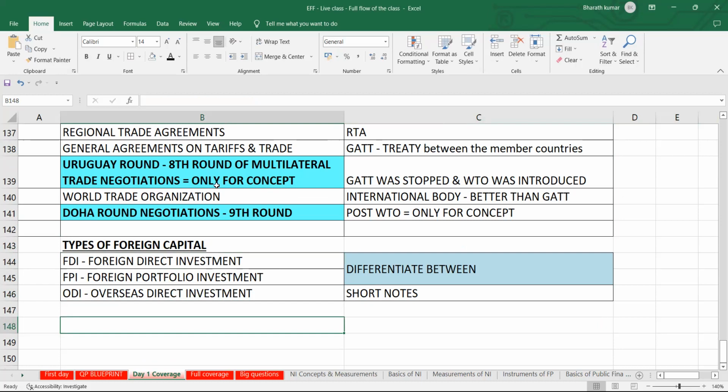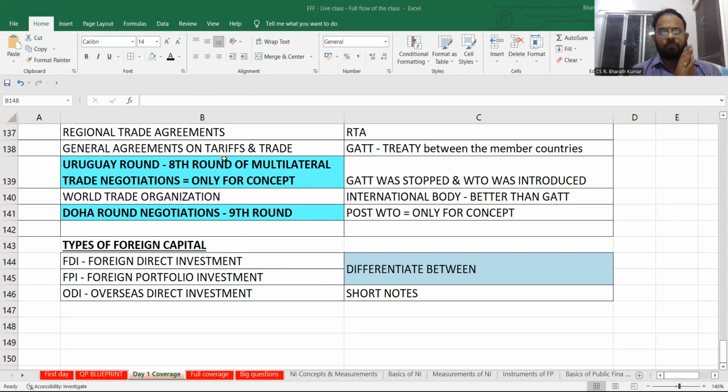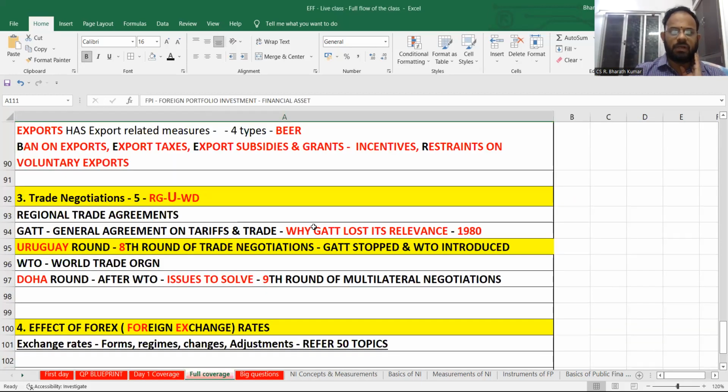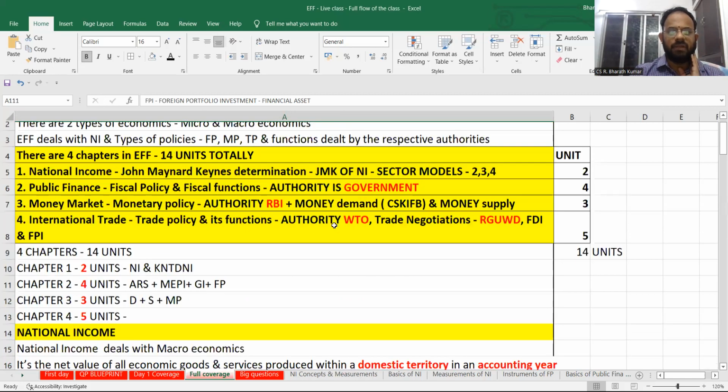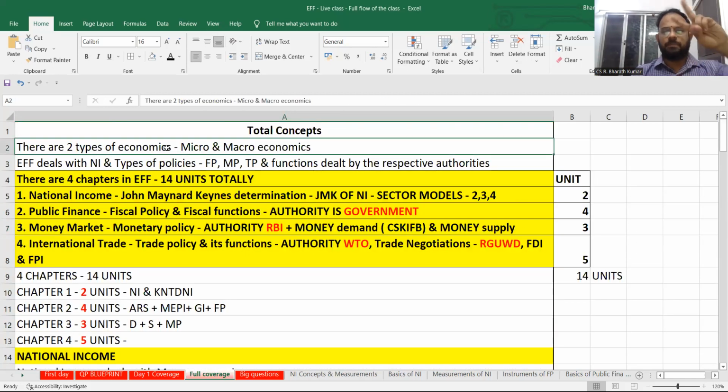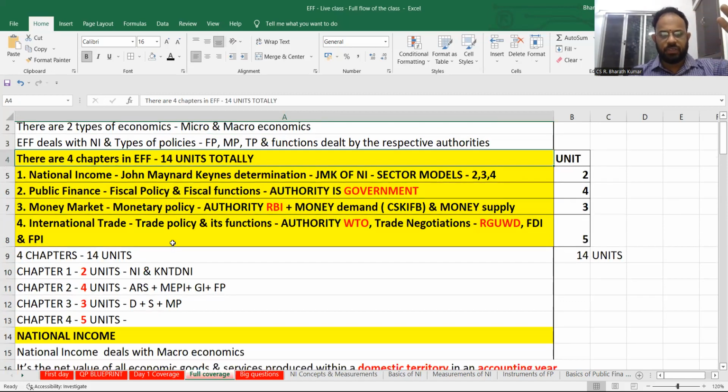So till this, what we have done, we have told all the points relating to the coverages of all the 4 chapters and 14 units we have covered. So then and there, we can try to cover up and make it really strong. Okay. So what is the full coverage? We have already told it in an indirect way, but still we'll take you through on a quick way. 2 types of economics, 3 types of policies, totally 4 chapters, 14 units.